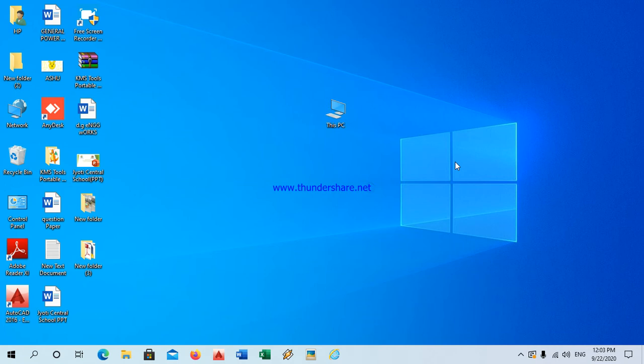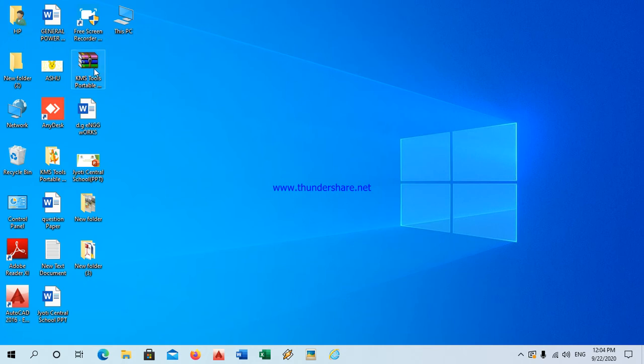So now the next one is what? Selecting adjacent and non-adjacent icons. See how? I'll show you. If I want to select only the first row of items, how do we select those icons? Just left click the cursor and hold down the shift key till the last item. See, all the first row of the items are selected.